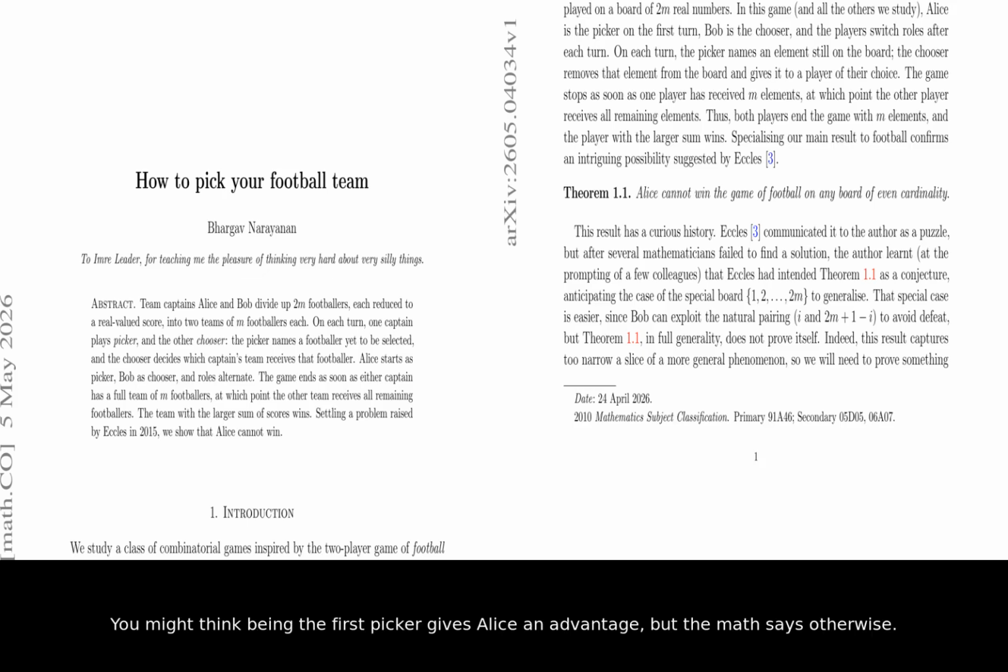You might think being the first picker gives Alice an advantage, but the math says otherwise. The researchers proved a surprising result. On a board with an even number of players, Alice cannot win. This settles a long-standing puzzle from 2015 that had stumped several mathematicians.